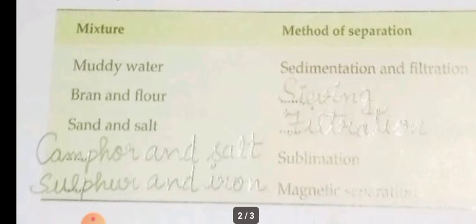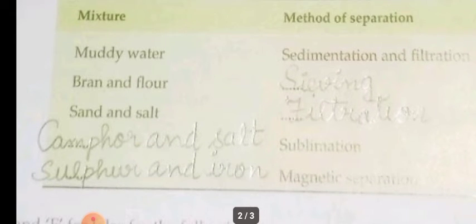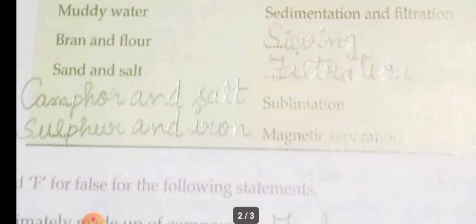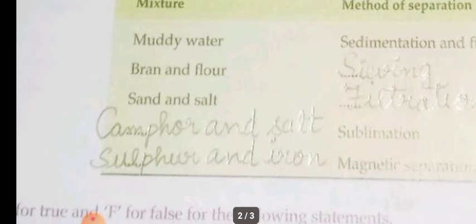The next one is sublimation. They have given the method of separation. It is sublimation. So we can separate camphor and salt. Okay. Then the next method given is magnetic separation. You can separate a mixture of sulfur and iron.